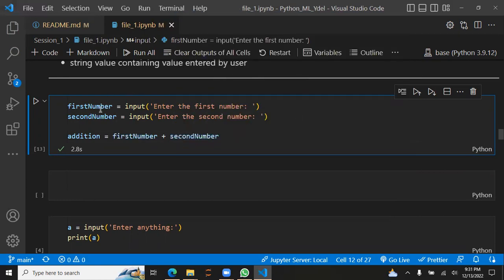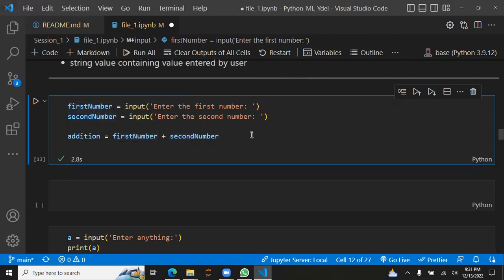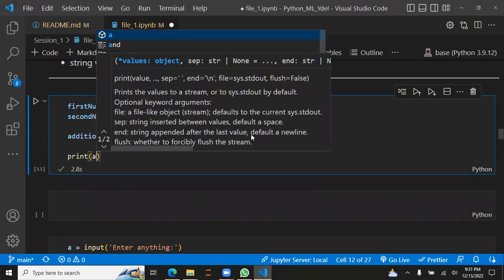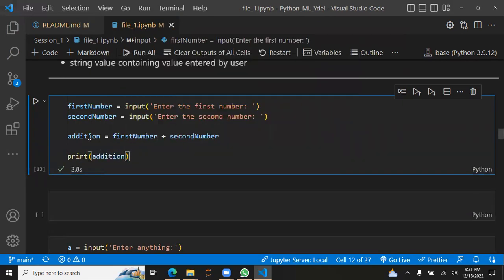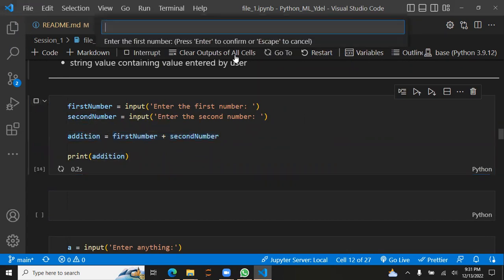We are just adding whatever the user enters. On the third line, we print whatever is stored, and at last print that.